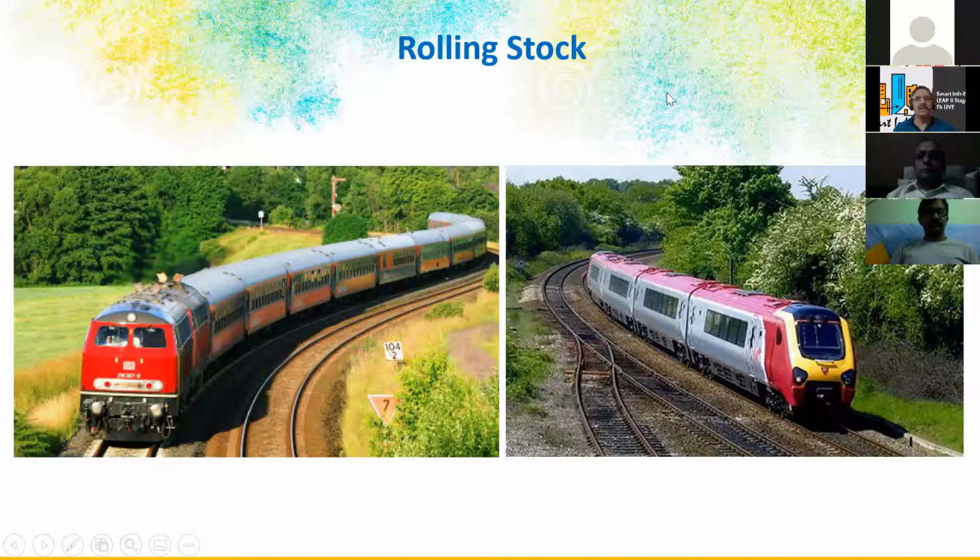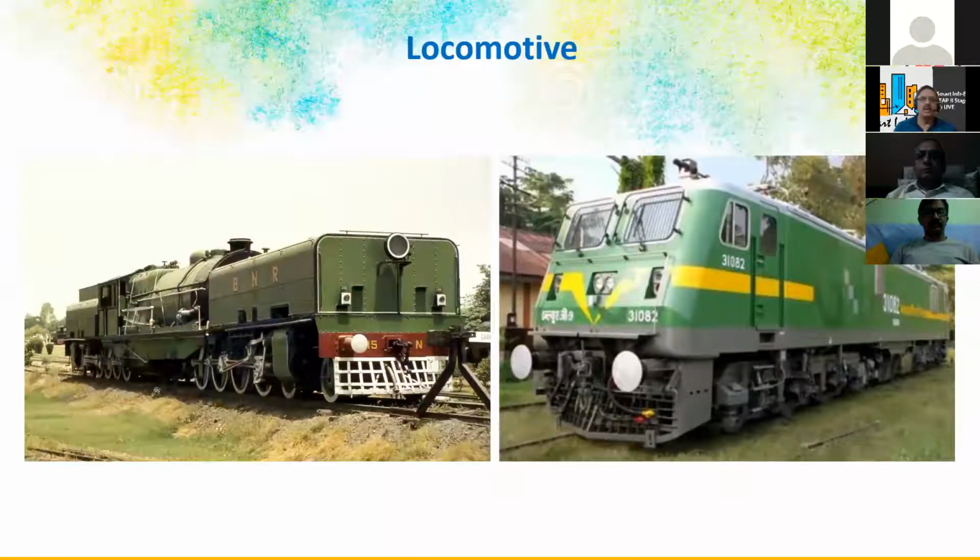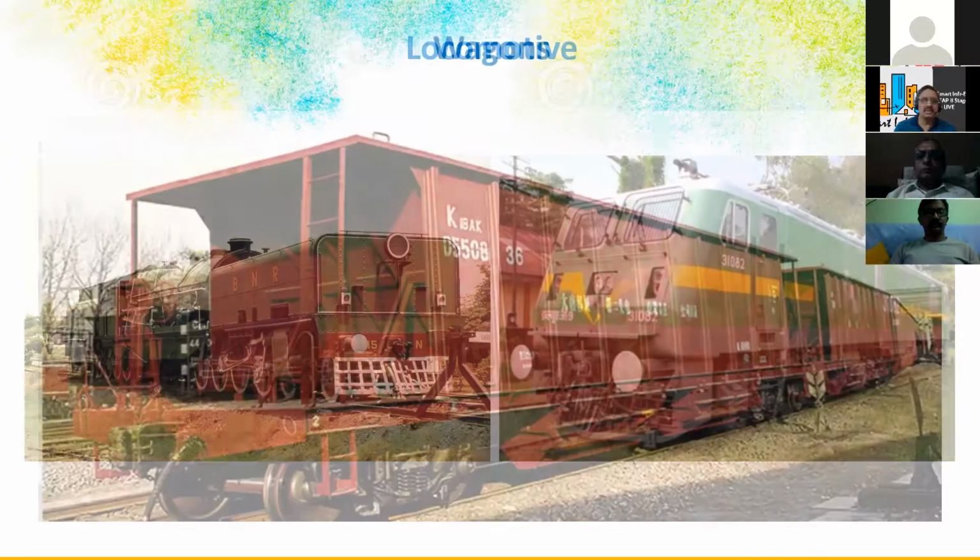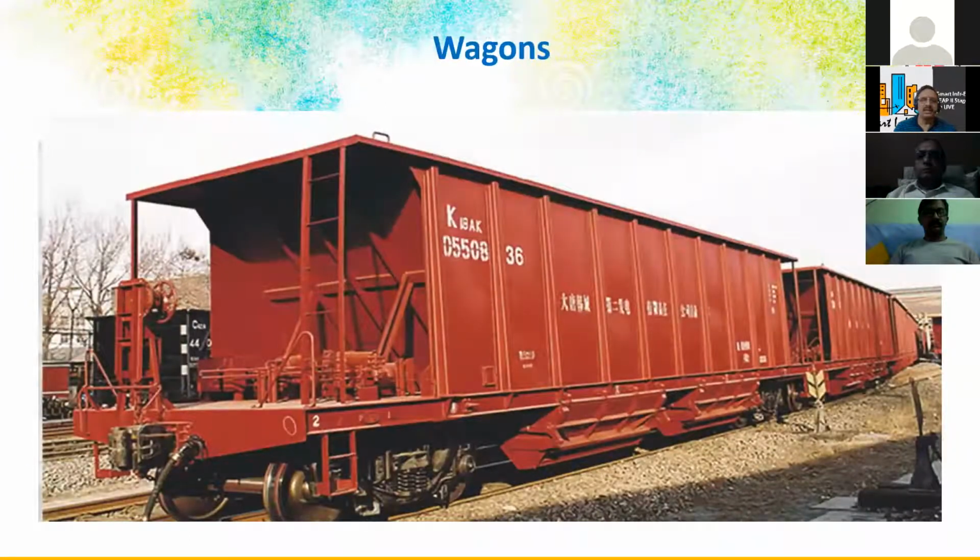This is the rolling stock, basically the coaches and wagons; they come under the rolling stock. And this is the locomotives. We have electric locomotives, diesel locomotives, and coal locomotives also. So, locomotive engines, and these are the wagons for freight. So we should know the loading of these wagons, and railways is a different subject as such.